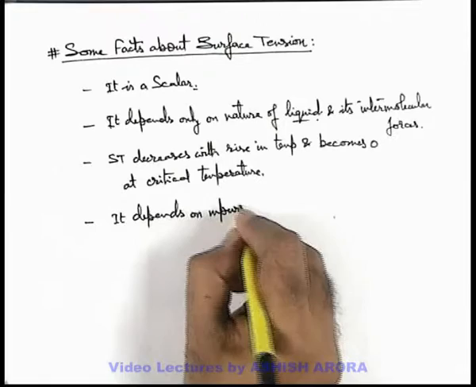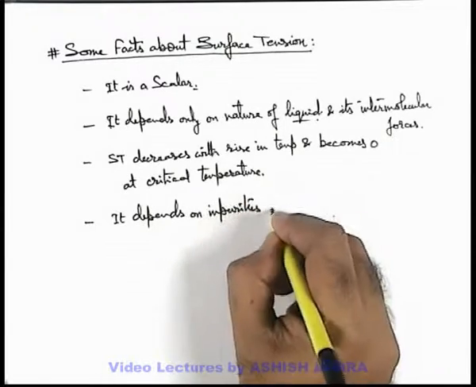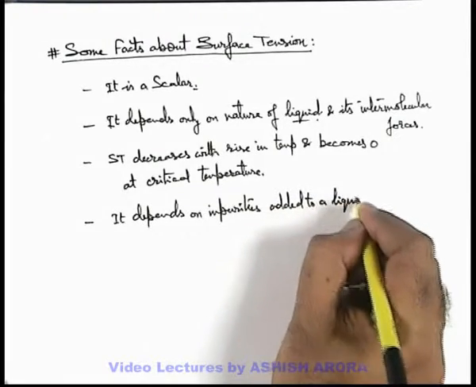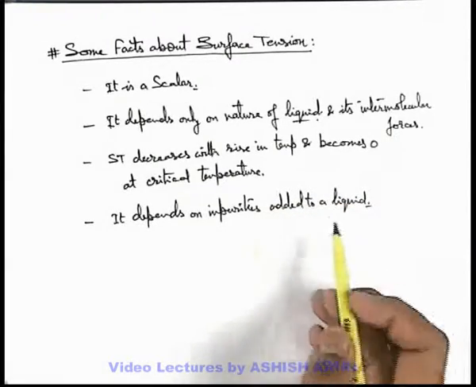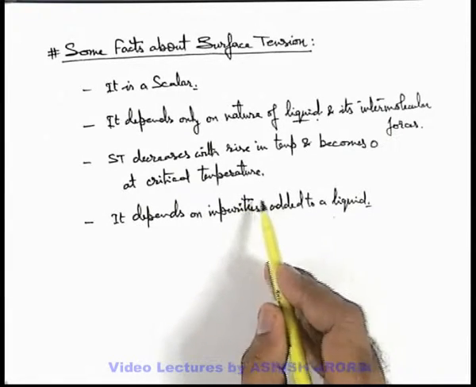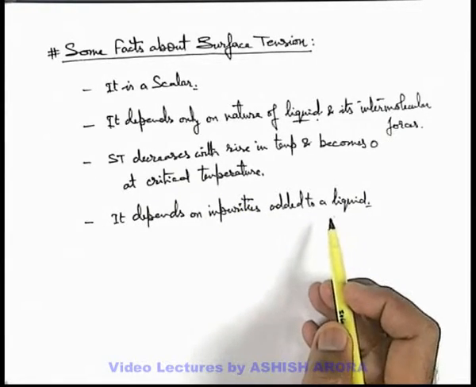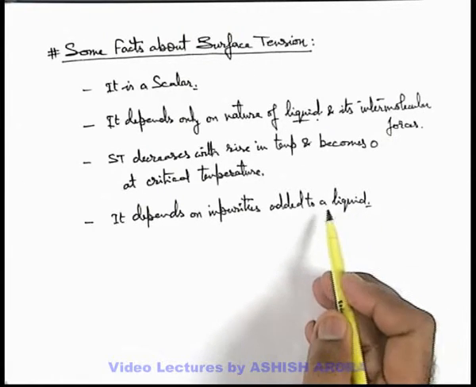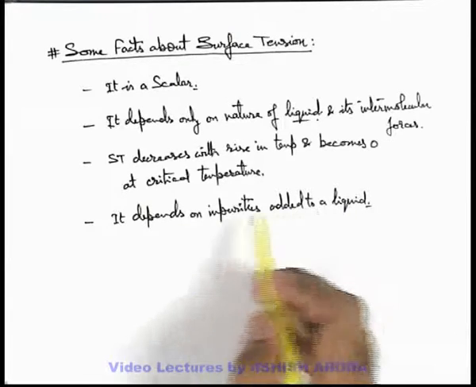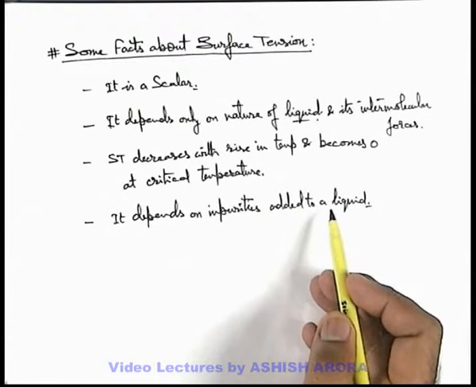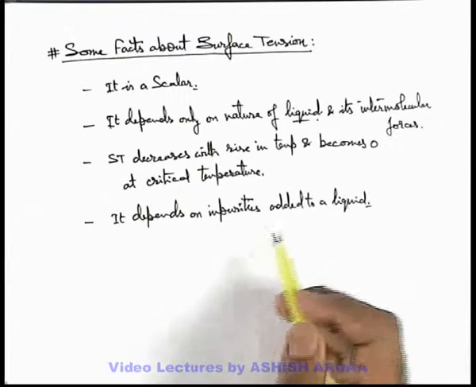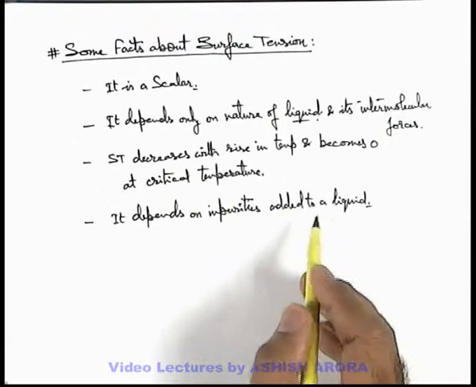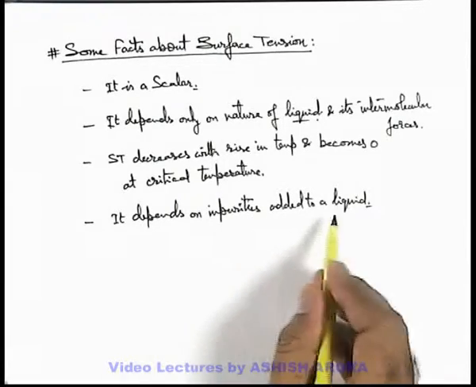Another point we can say, it depends on impurities added to a liquid. When impurities are added to a liquid, the impurities will take place between the intermolecular separation of the liquid particles. So obviously the intermolecular forces between liquid particles and impurity particles will alter the surface tension, in most of the cases. Due to addition of impurities, surface tension decreases, but we just keep in mind that on adding impurities, it may change.